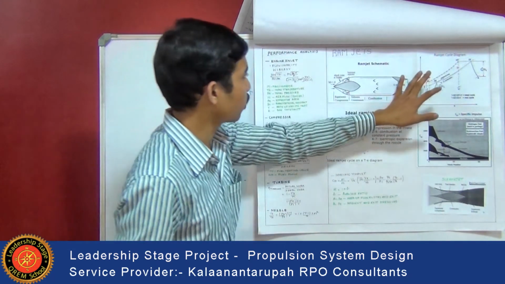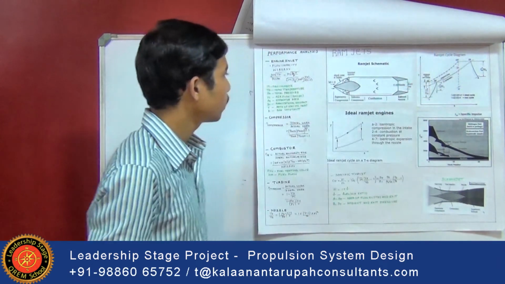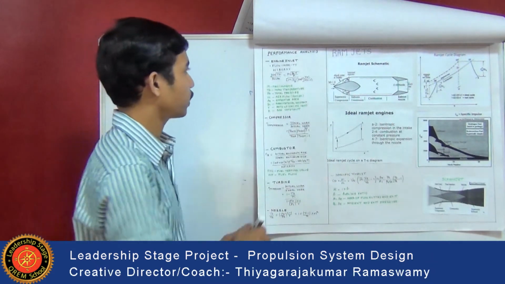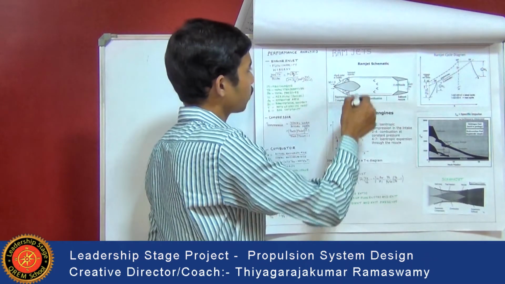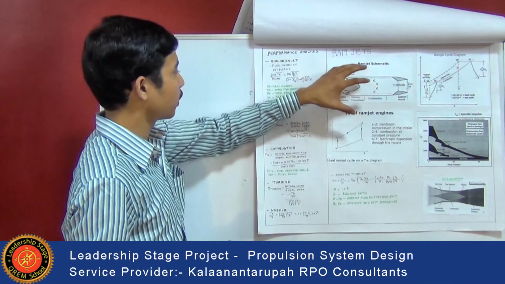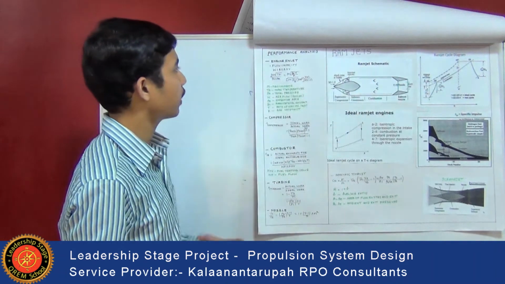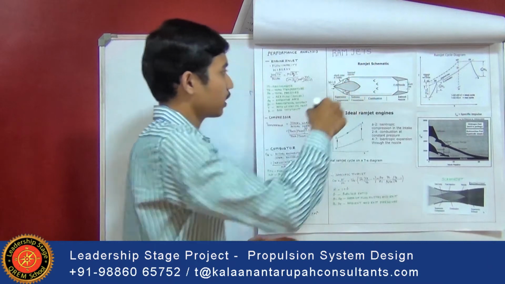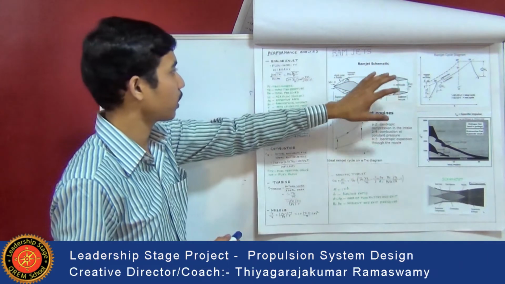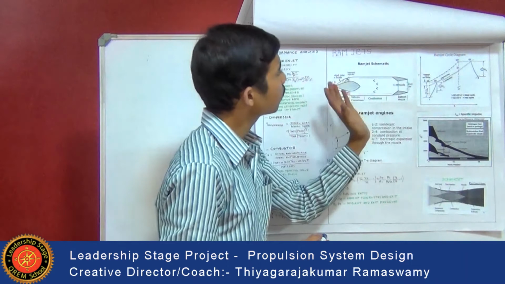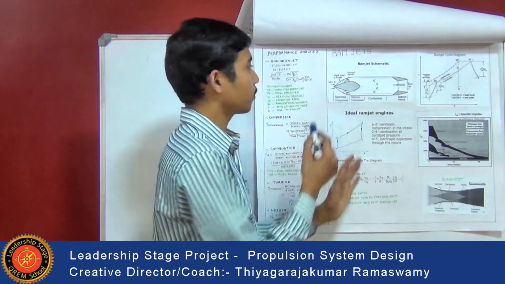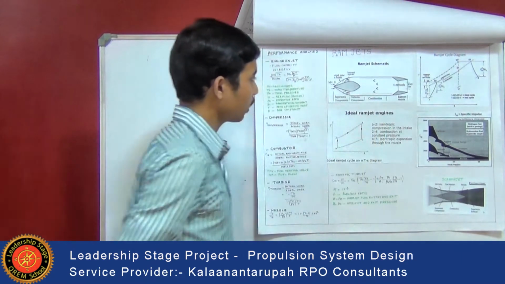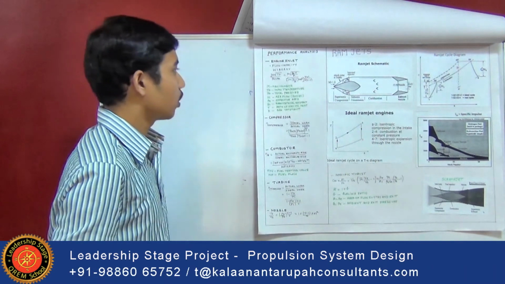It also consists of an exhaust nozzle where the hot gases go out. Coming to the process, first in the intake diffuser the air is decelerated, then in the combustion chamber, because of the ram compression, the pressure and temperature increase and combustion takes place. After that, in the exhaust nozzle the hot gases come out and produce the thrust. So it also follows the Brayton cycle, actually the Brayton-Joule cycle.